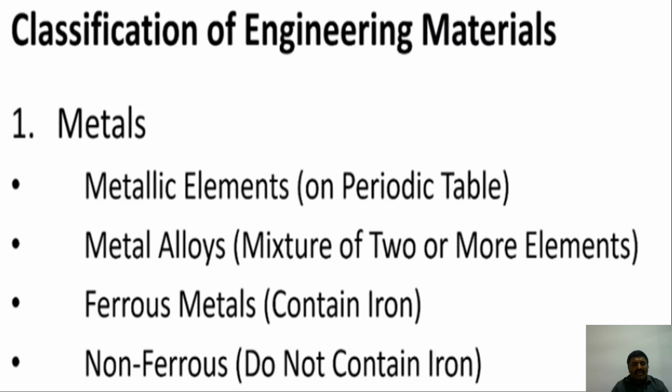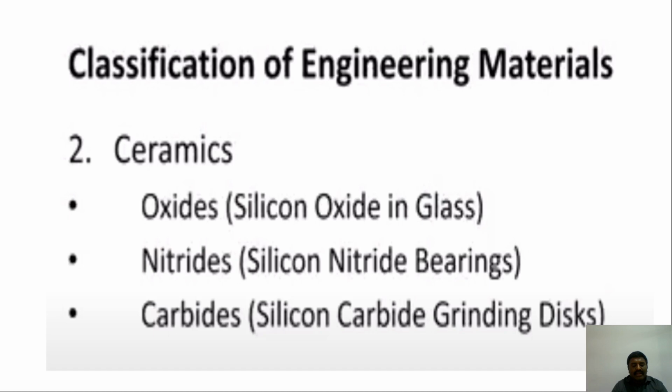Now, non-metals, starting with ceramics. Ceramics do not contain a metal in their composition, and they are less ductile; we can say they are brittle materials. They are also very poor conductors of heat and electricity. That is the ceramics.